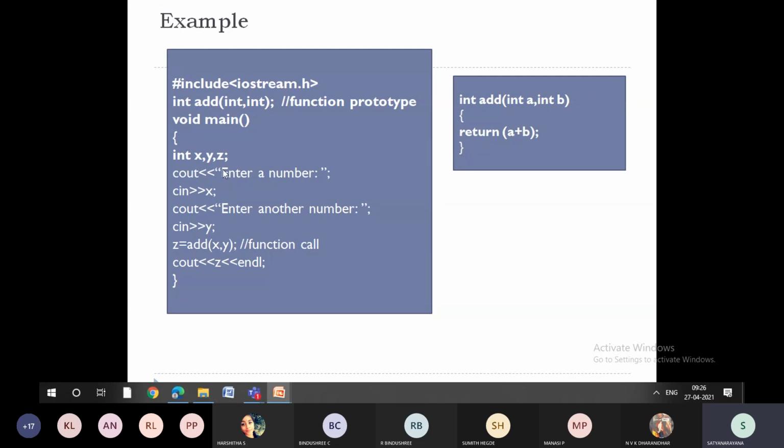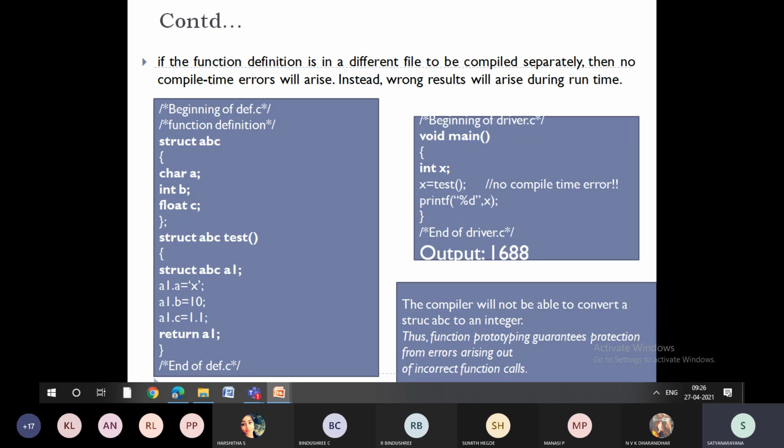I have created three variables x, y, z. So z equals add of x comma y, where I'm calling the function. It will go here and process. This is a typical example of a function prototype. Now here comes the problem actually. Now we will see what problem we are going to get, or what problem we are going to identify.